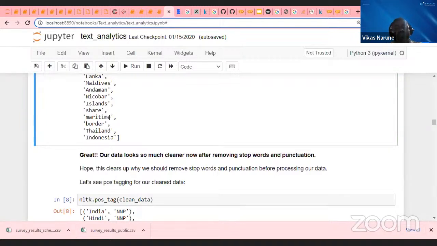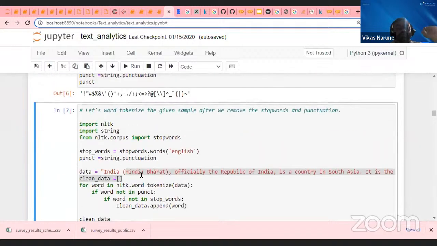Now try to understand what further I can do. Once I have removed my stop words, punctuation marks, and special characters, what is the next thing I can do? I can still go ahead and reduce the dimension, guys. Any guesses? What more could we do, without changing the meaning, to further reduce the data?